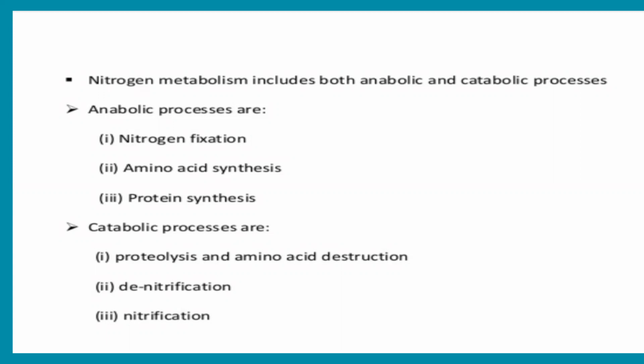Anabolic and catabolic processes. Anabolic means biosynthetic reactions involving the formation of complex molecules from simple precursors. And catabolism is a degradative process. It is concerned with the breakdown of complex molecules to simple ones. So these are quite opposite characteristics, catabolism and anabolism. So nitrogen metabolism includes both anabolic and catabolic processes.